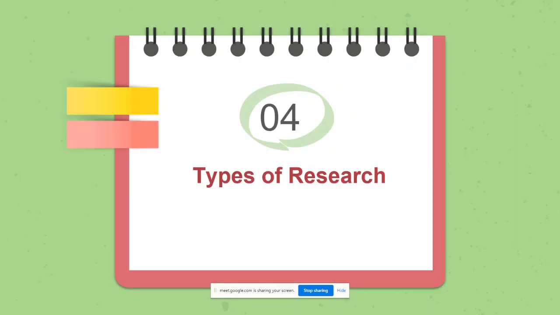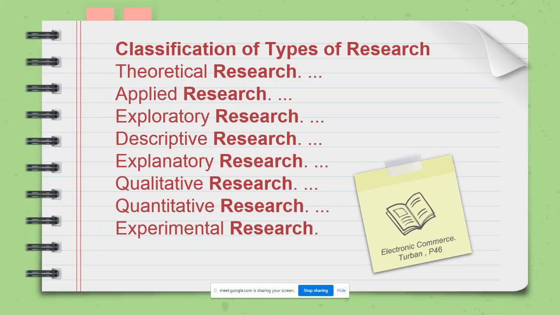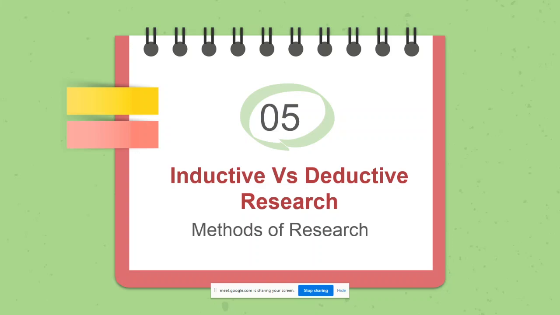Right. Then next we are going to study the different types of research. There are various types of research like inductive and deductive research, pure and applied research, exploratory research, descriptive research, qualitative and quantitative research. These are the different types of research. We will look into them one by one. The first is inductive versus deductive research. This is the method of research.